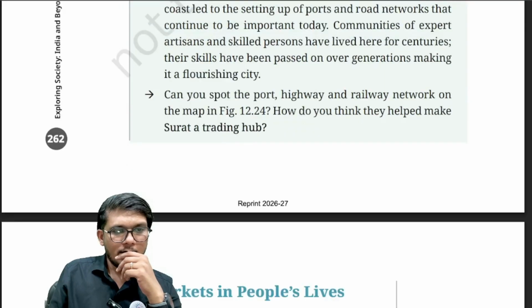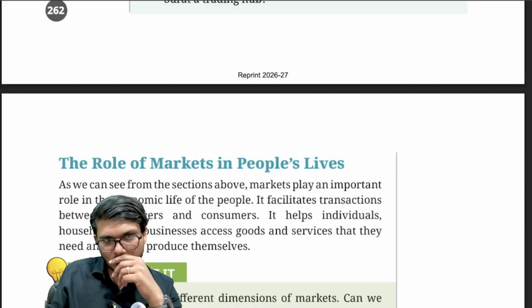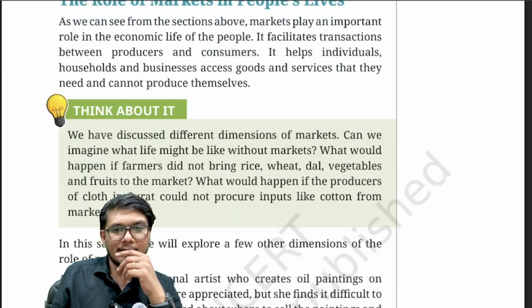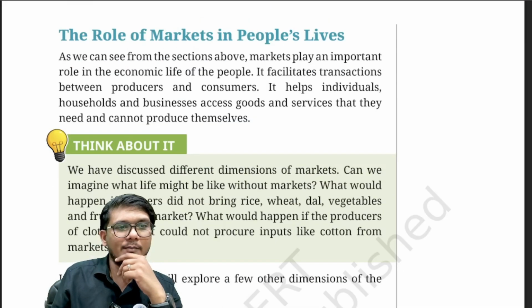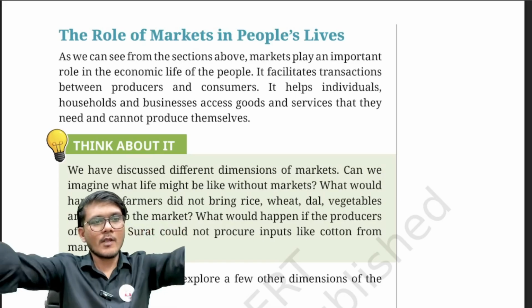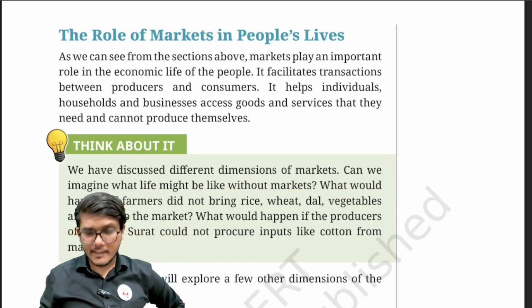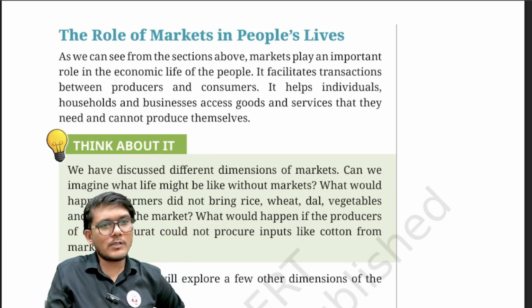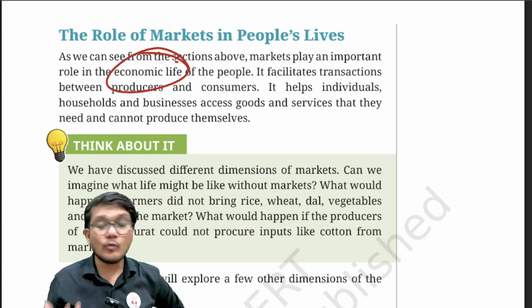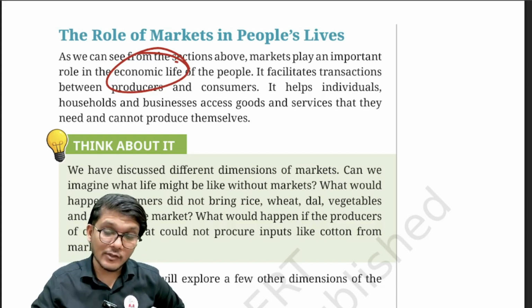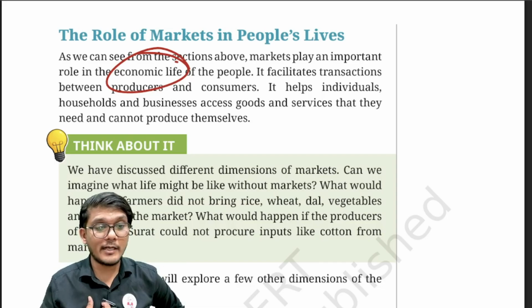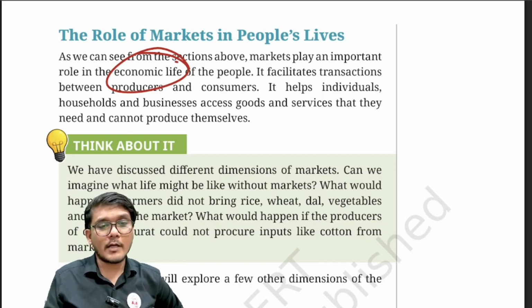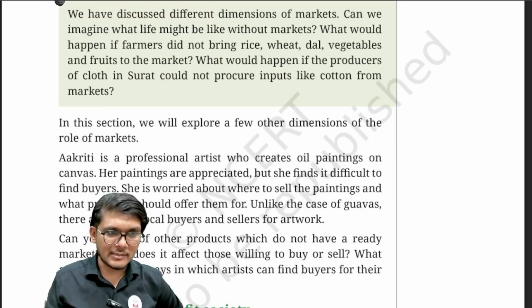Okay, let's move ahead. So here is a beautiful wholesaler's warehouse of fabric which you can see on your screen. Okay, chaliye, let's move ahead and understand the role of market in people's life. So what is the role of market in people's life? See, basically, the market is very important when it comes to the economic life of the people. We go and do business over there, so we earn money. We need something, so we go there and buy things. That is for our day-to-day lives or even for starting a business. So for our economic activity, market is basically a must.